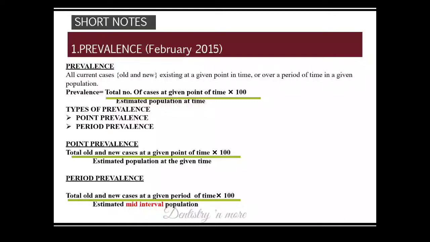That is the starting of the second 6 months, July 1st, I mean, not June, July 1st, because January to June is 6 months and July to December is 6 months. So that is the mid-interval population. Here we take the entire population. So it is a period of time. This is a point of time.